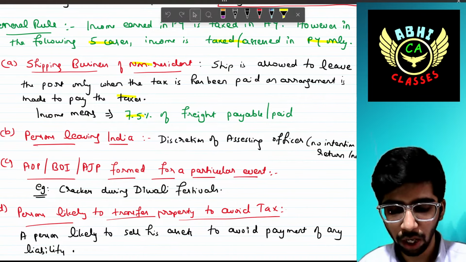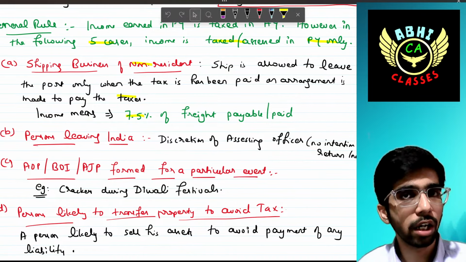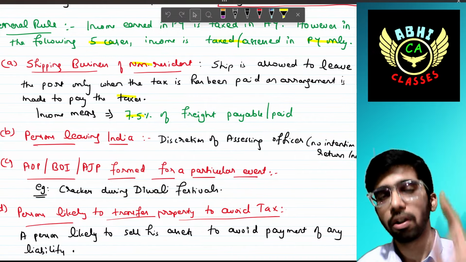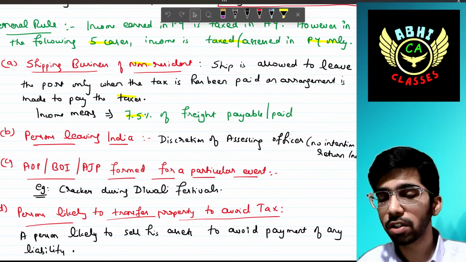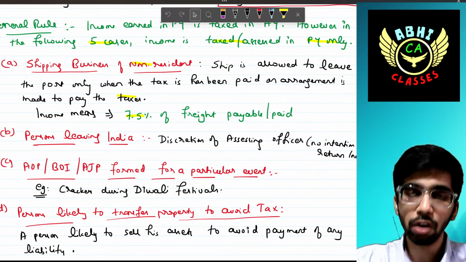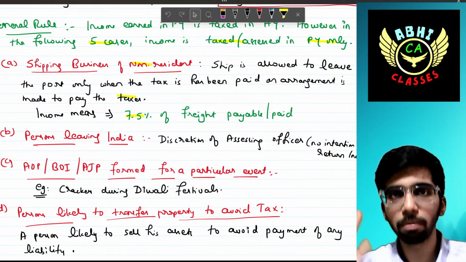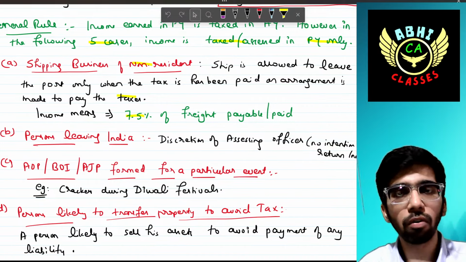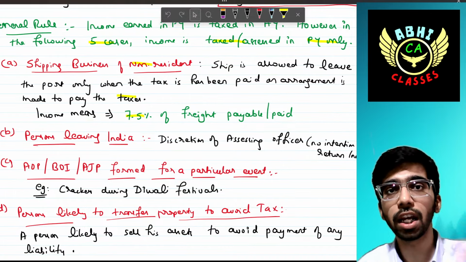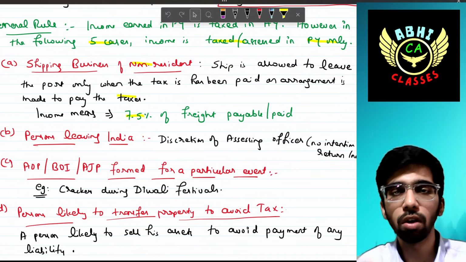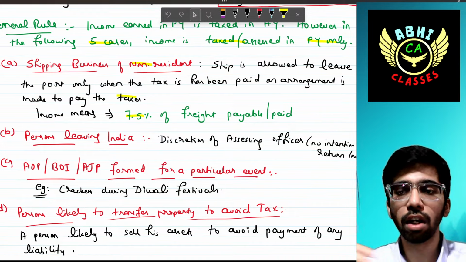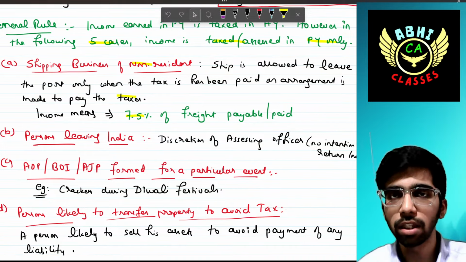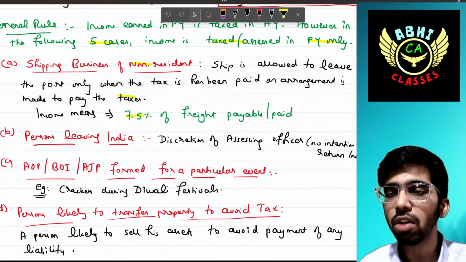For example, if the freight paid or payable is 100, then 7.5 rupees is the income on which you need to calculate the taxes. The assessing officer can order him to pay that tax amount. Then only is he relieved from his liability, and then only he can leave India.